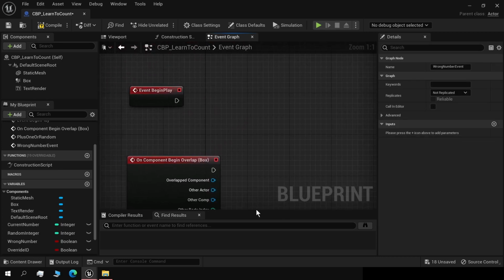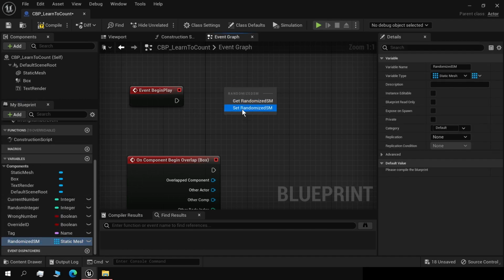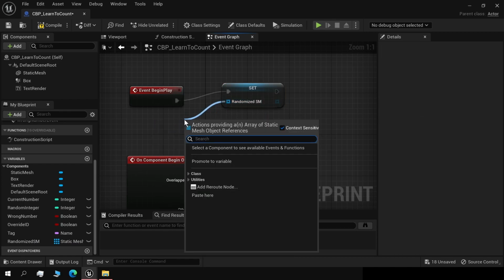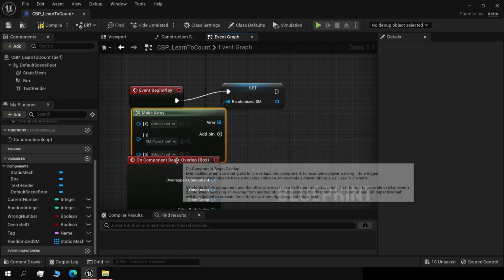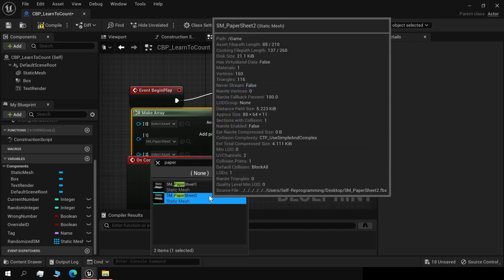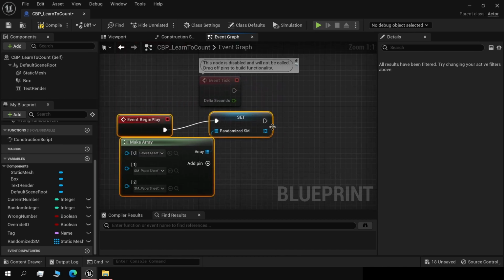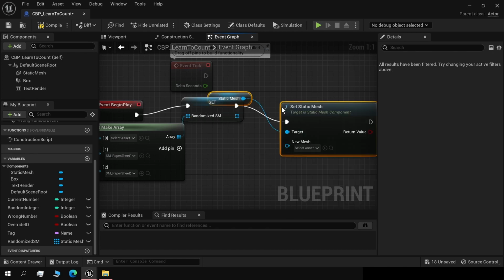Okay. From the begin play, we will set the randomized static mesh, make an array, add 2 pins. First one is paper sheet 1, sheet 2, then we'll set static mesh.